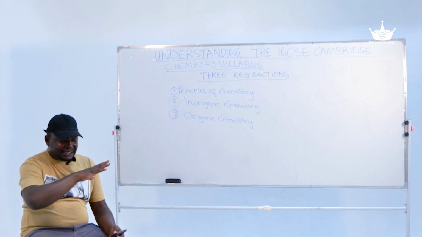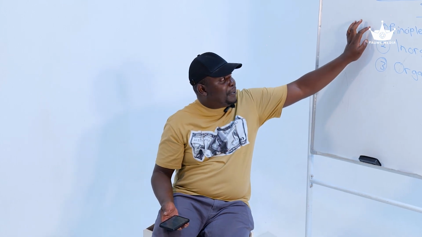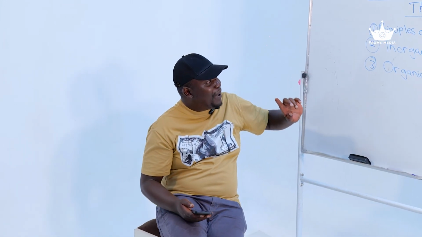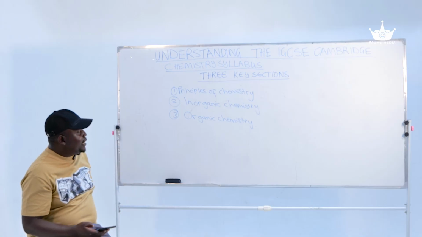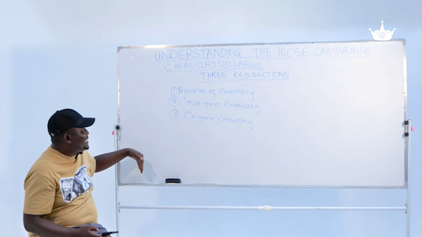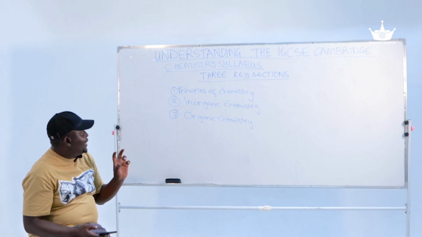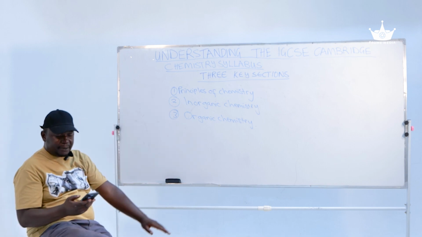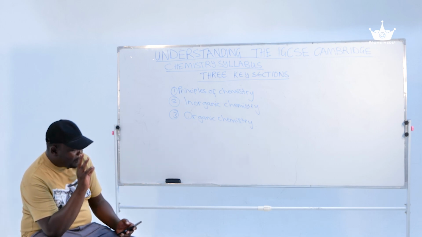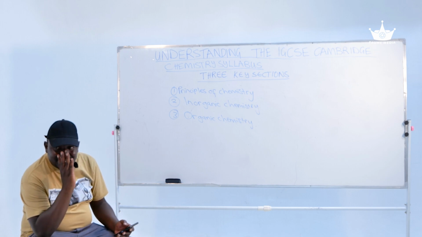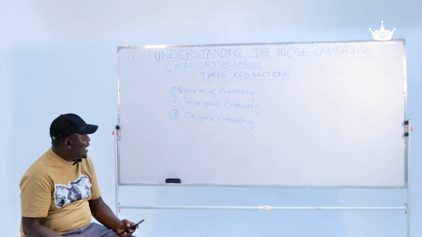So the first part is the principles of chemistry. The principles of chemistry part is a foundation part, because for you to be able to build a very strong and rigid chemistry structure, you need a very solid foundation. And this is where the principles of chemistry come into play. Under the principles of chemistry, we have, number one, the states of matter, right? You are supposed to know about the solids, the liquids, and the gases.